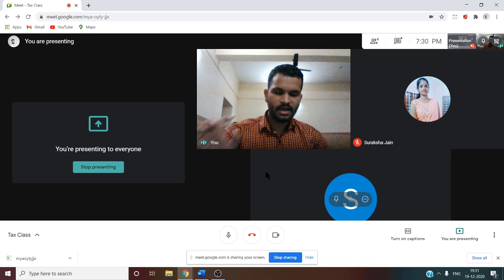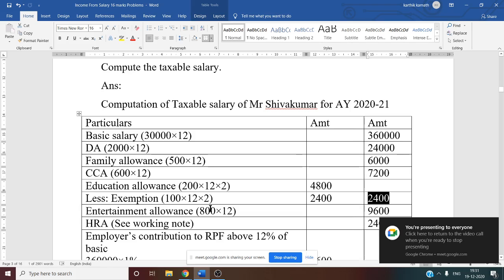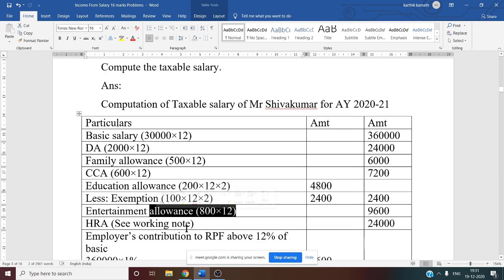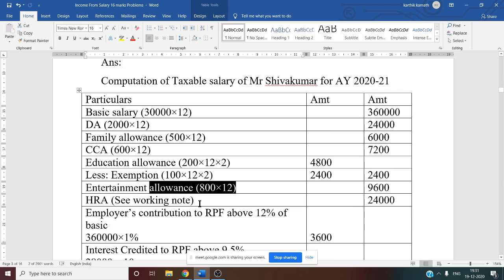Yes, sir. Yes. So now see here, entertainment allowance. Next thing is about entertainment allowance, 800 per month. So 800 into 12, you have to do, 9,600 directly. Entertainment allowance we have written 9,600 in the outer column. But for HRA we have to do the working note.